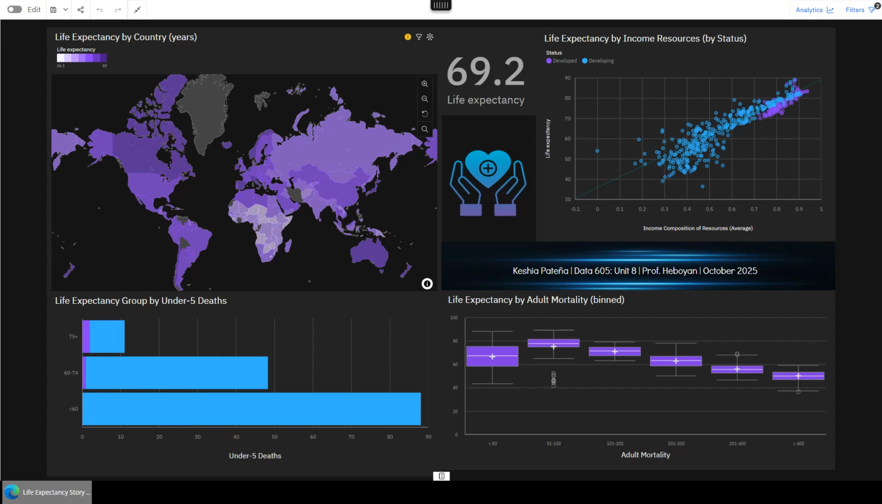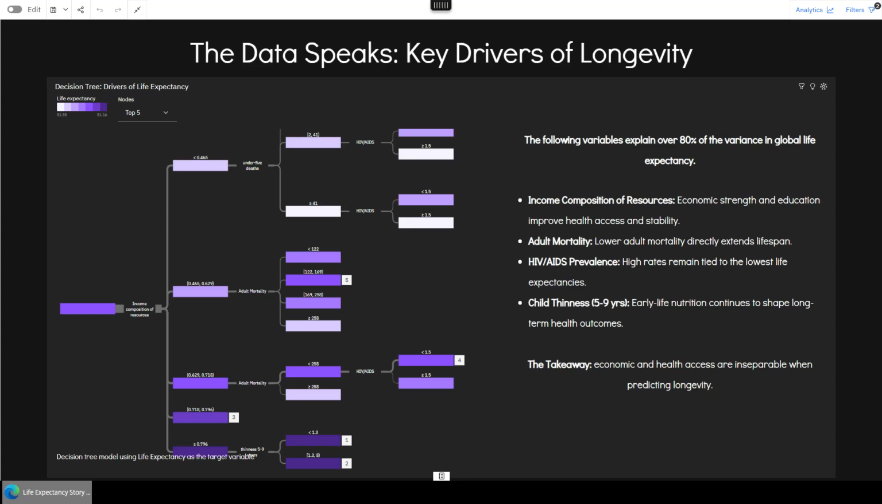Together, these visuals paint a clear picture. The global gap in life expectancy isn't random. It's rooted in economics, education, and healthcare access. This realization set the stage for my deeper analysis in the next scene. The analysis peaked with a decision tree model using life expectancy as the target variable. This model confirmed what the visuals suggested, but with hard evidence.